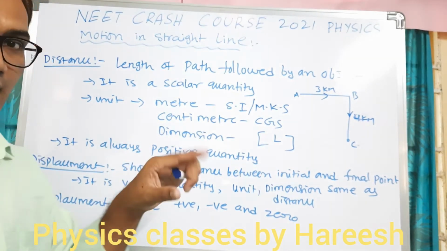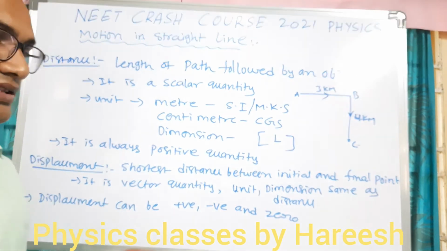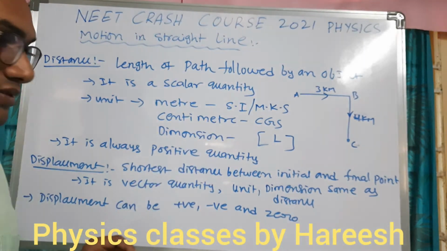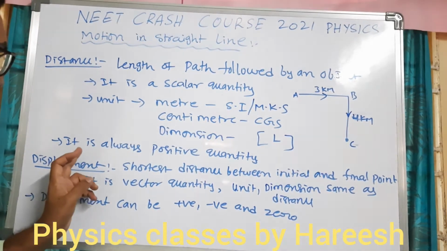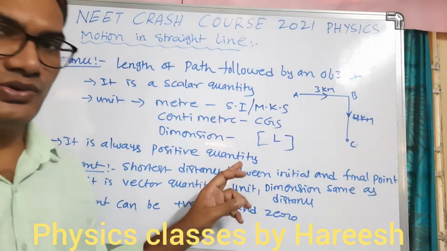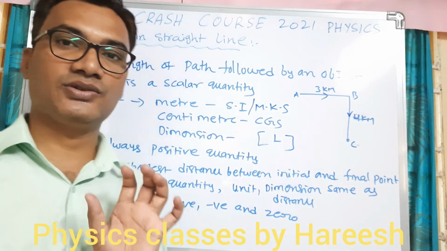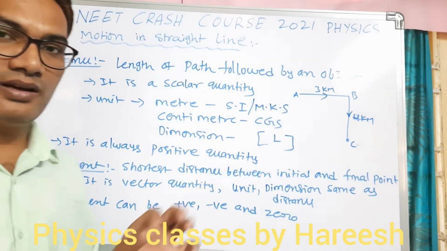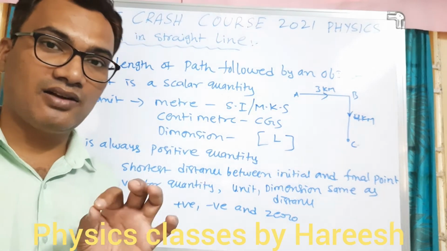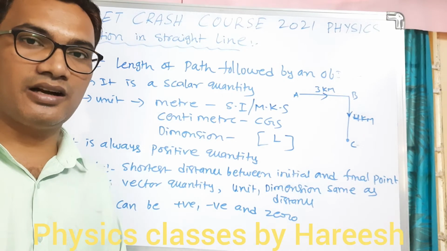Already we discussed in the units and measurement chapter how to write the dimension of a physical quantity. And distance is always a positive quantity. You can remember that distance is always positive. It cannot be zero, it cannot be negative.